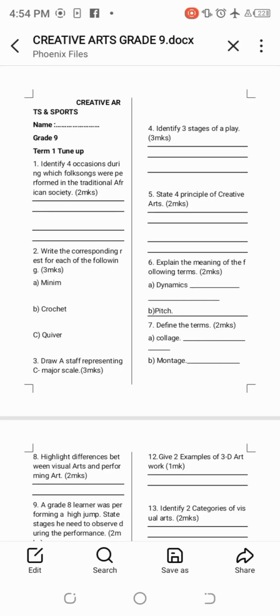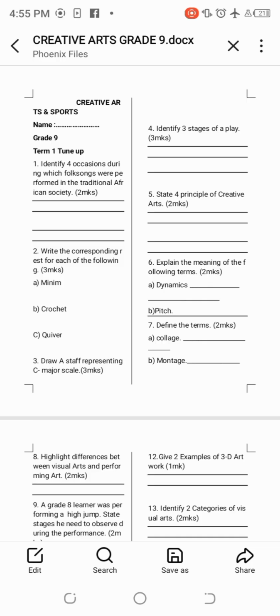But today we are going to revise Creative Arts and Sports up to grade 9. This is a grade 9 paper, and it is essential for junior school learners. We have been revising from grade 4, and right now we have reached grade 9. So during this exam time, we shall be revising these Creative Arts and Sports papers to make sure that we boost your understanding in the previous lessons.